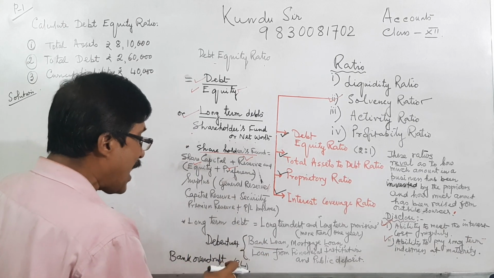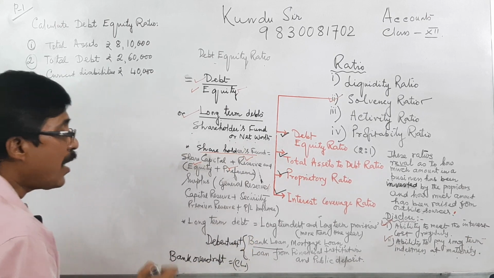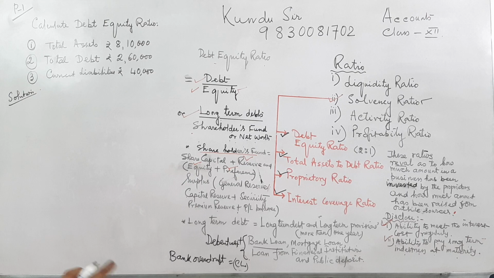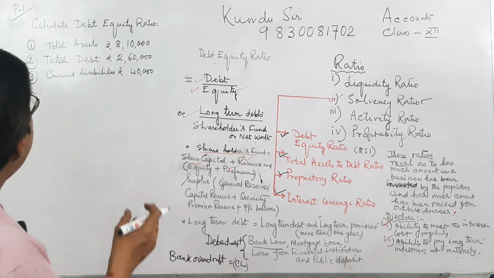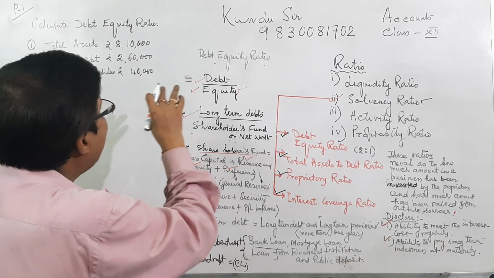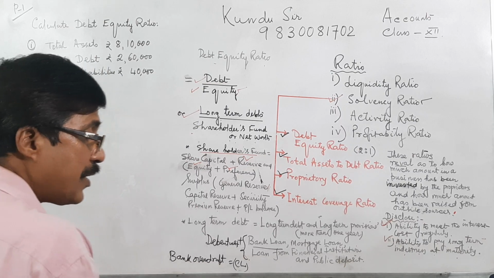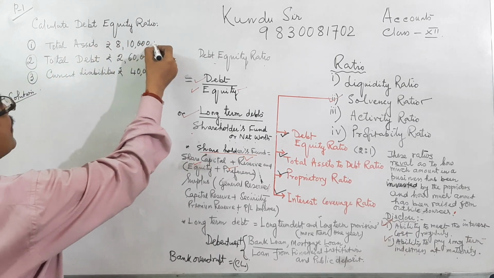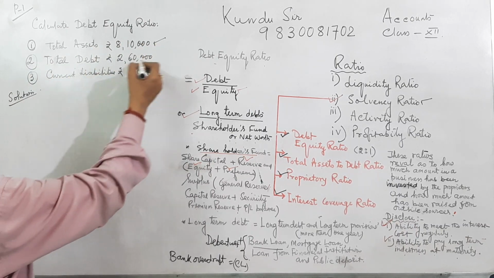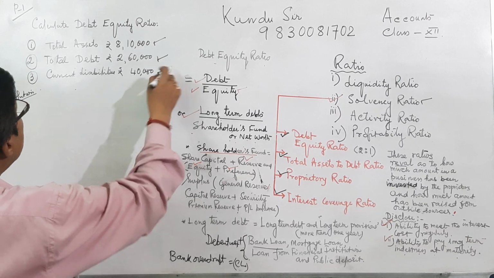That is, the item is not to be considered here, but debenture is an item of long term debt. Now, I have taken a very small problem to give an idea about the debt equity ratio. What is debt equity ratio? Total asset is given, total debt is given, and current liabilities is given.